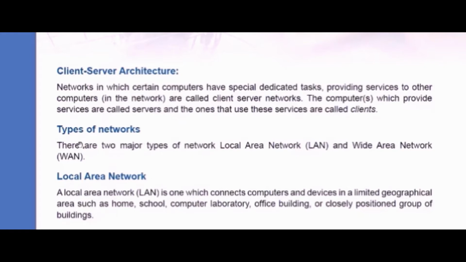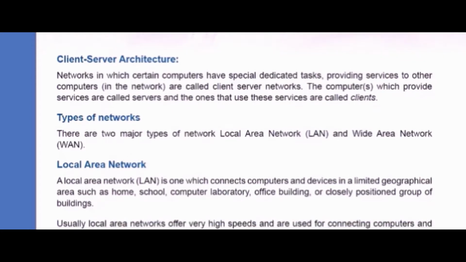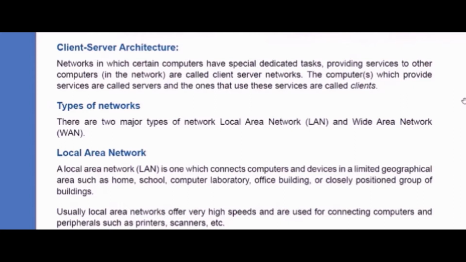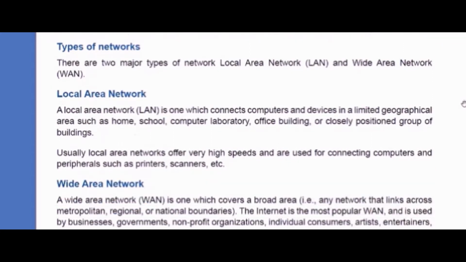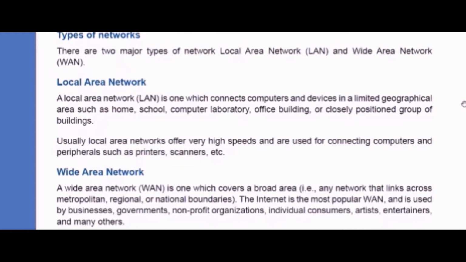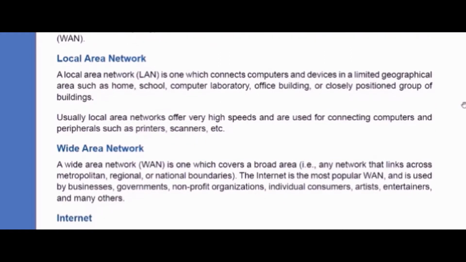Then, moving on to the types of networks. Majorly, we have two types of networks, LAN and WAN. LAN is the local area network and WAN is the wide area network. A local area network connects computers and devices in a limited geographical area, such as your home, your school, your computer lab, office, or building. So it is a very limited area, a closely positioned group.